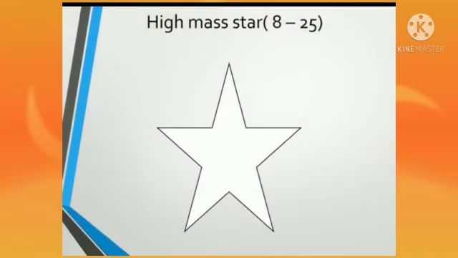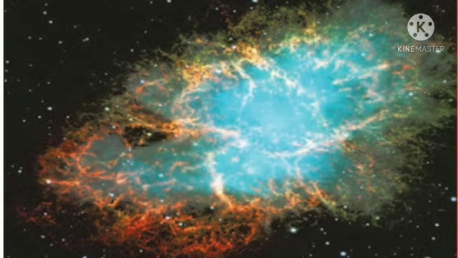Second, end stages of stars having mass between 8 and 25 times the mass of the sun. These stars also go through the red giant stage and later through the super giant stage, during which their size may increase 1000 times. The huge explosion called the supernova explosion, which occurs at last, is very powerful and so much energy is given off that we can see the star during the day also.